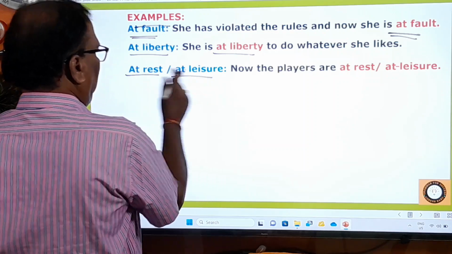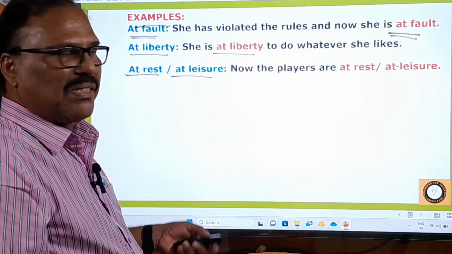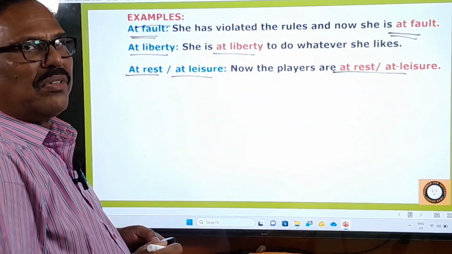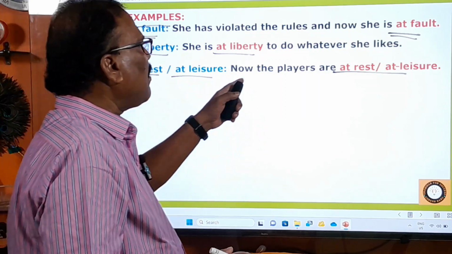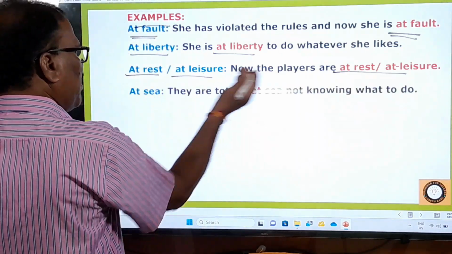Then comes at rest or at leisure. Both convey the same meaning. At rest or at leisure means taking rest. Now the players are at rest or at leisure. Throughout the morning, they have played and played. And now the players are at rest or at leisure. That means they are taking rest.